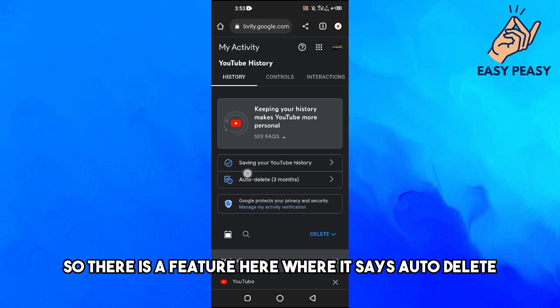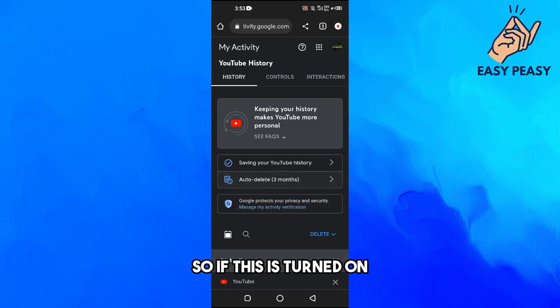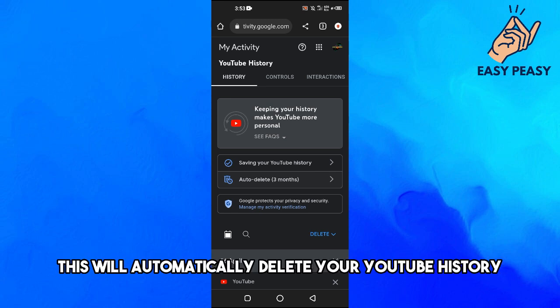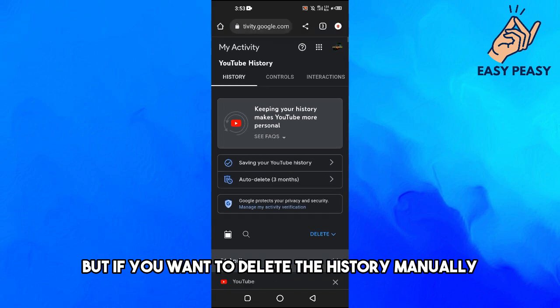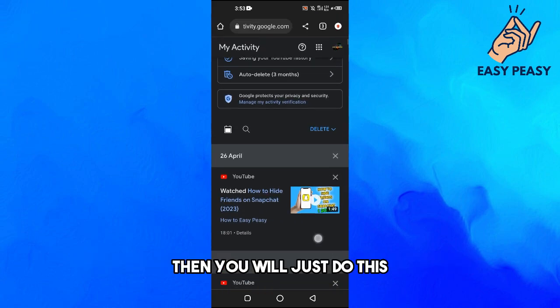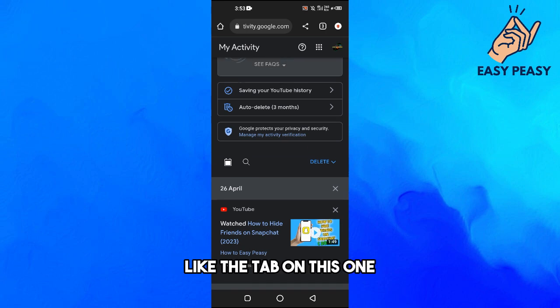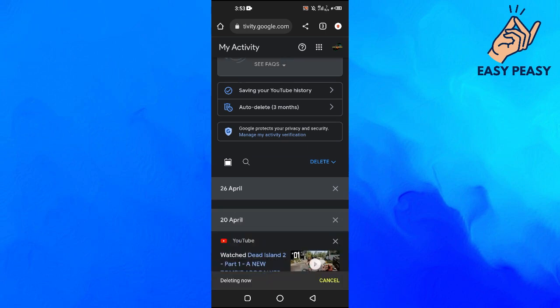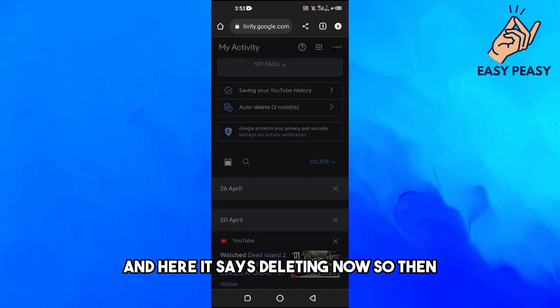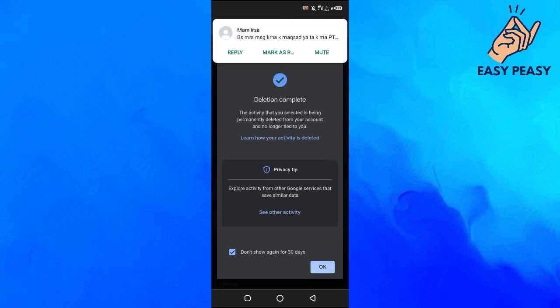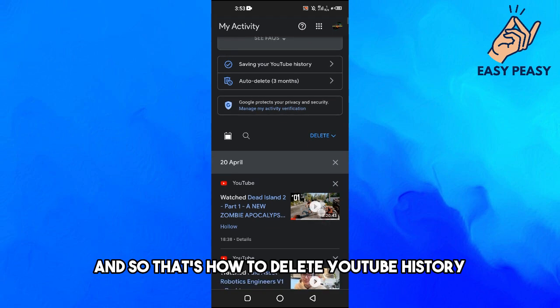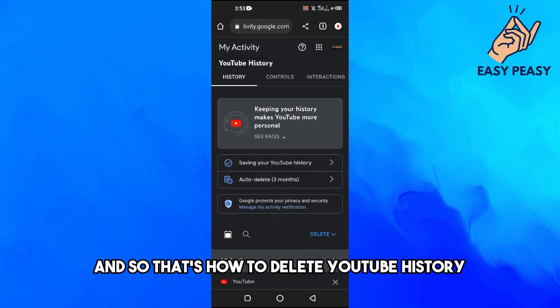Now you can basically select. There is a feature here where it says auto delete. If this is turned on, this will automatically delete your YouTube history after 3 months. But if you want to delete the history manually, then you will just tap on this one, and here it says deleting now. Then okay, and do this. So that's how to delete YouTube history.